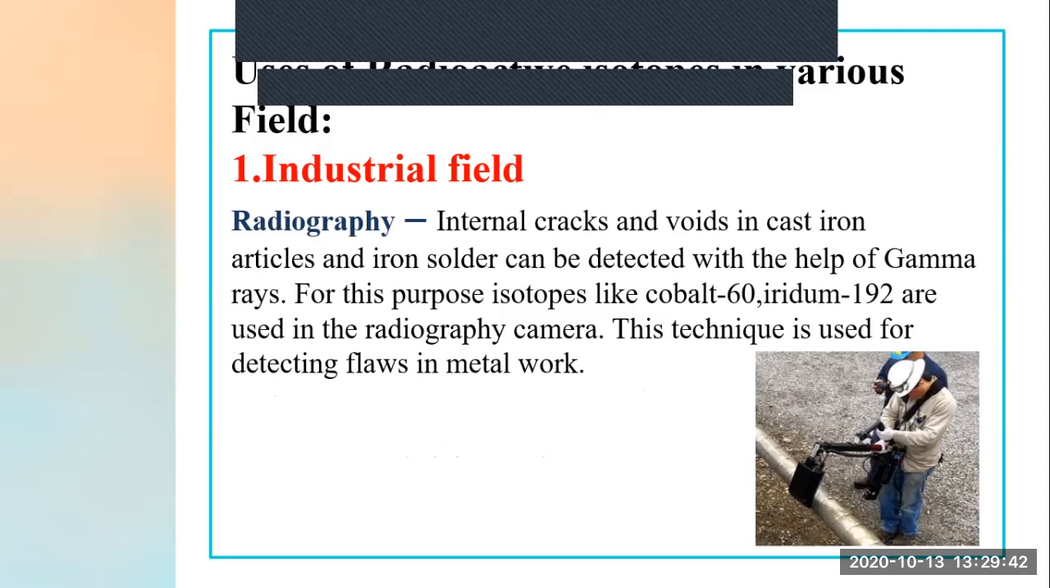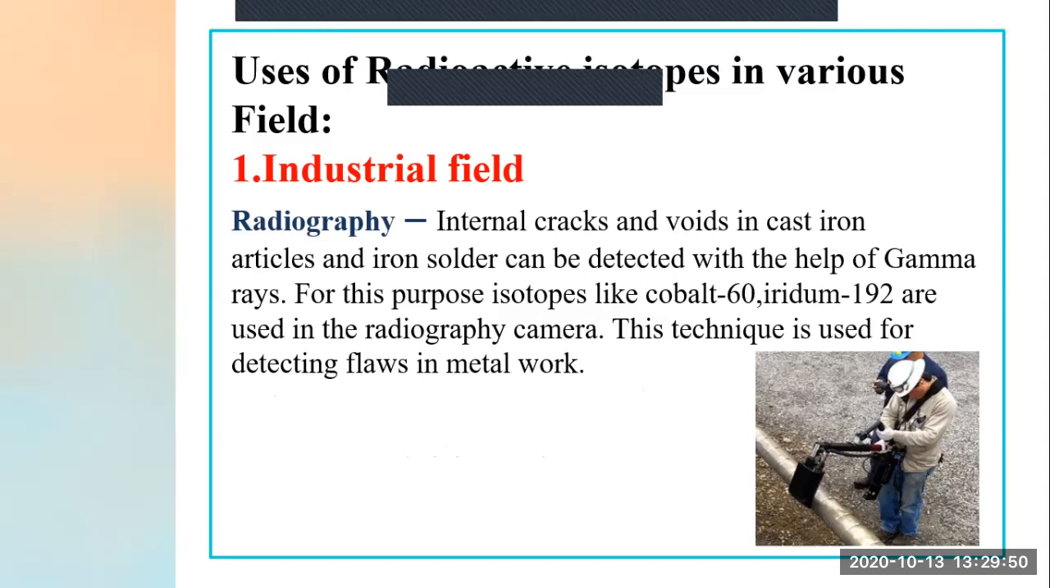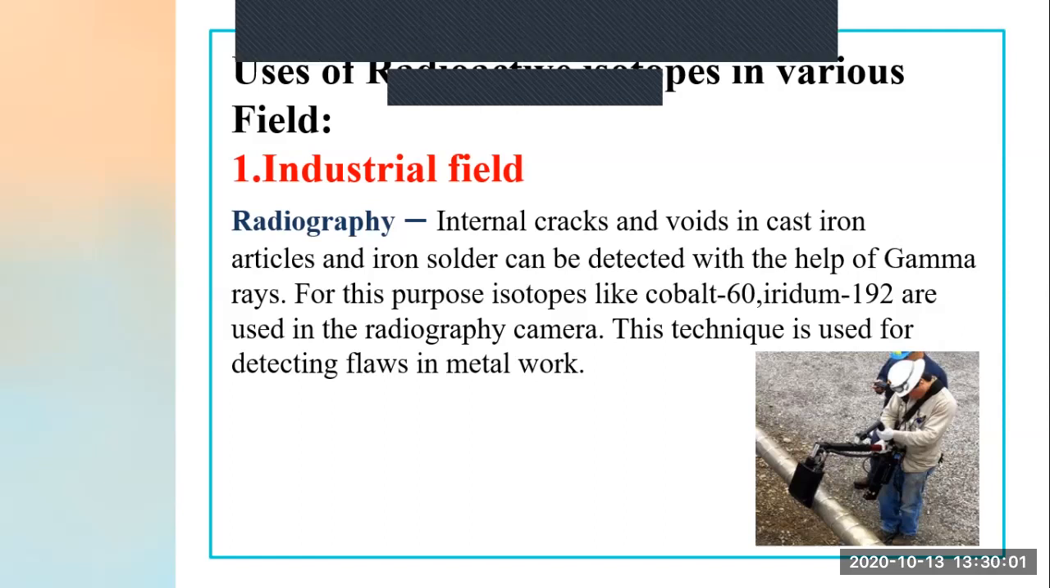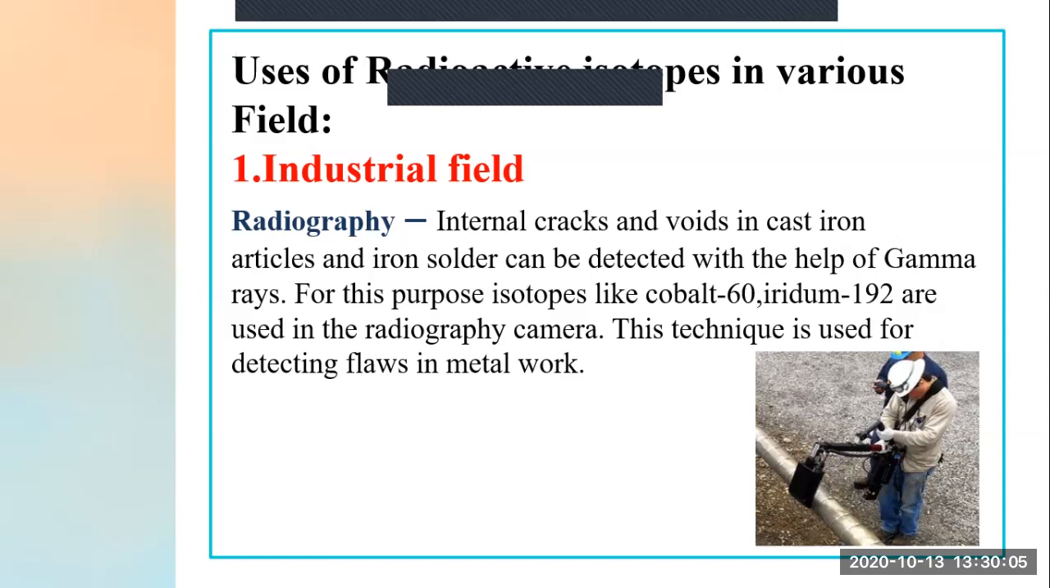Now next, we are proceeding toward the uses of radioactive isotopes in various fields. First, we will see the uses of radioactive isotopes in the industrial field. How are they used in the industrial field? First is radiography. Radiography is done by using radioactive isotopes.